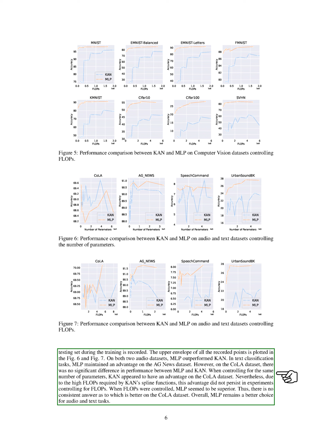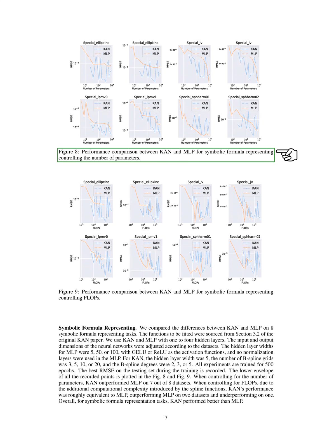Finally, we compare KAN and MLP on 8 symbolic formula representation tasks. The functions to be fitted are sourced from the original KAN paper. We use KAN and MLP with 1 to 4 hidden layers, adjusting the input and output dimensions accordingly. The hidden layer widths for MLP are set to 5, 50, or 100, with GELU or ReLU as activation functions, and no normalization layers are used.